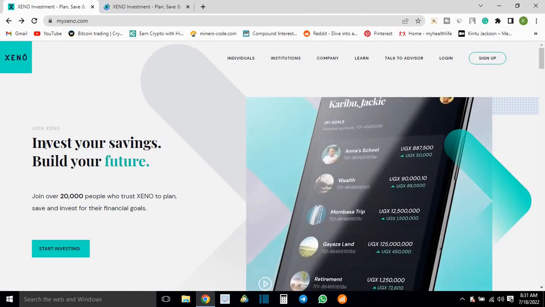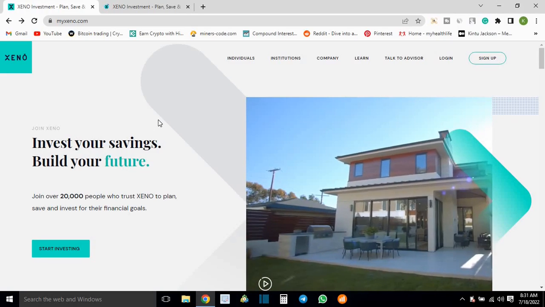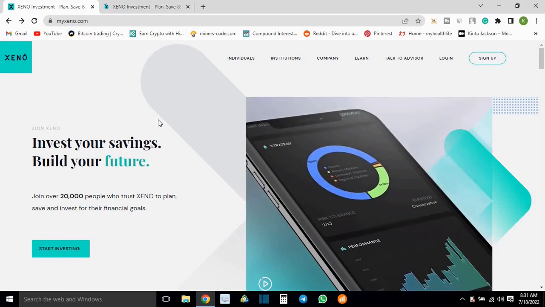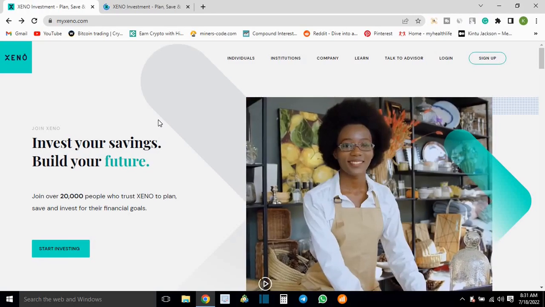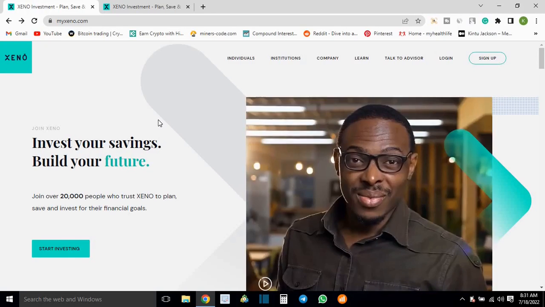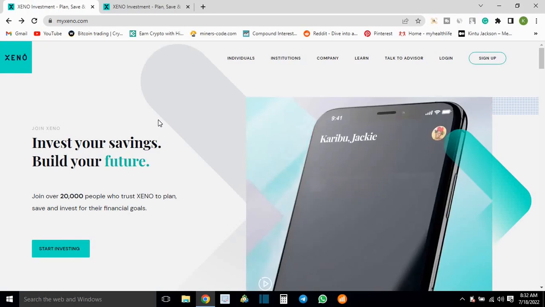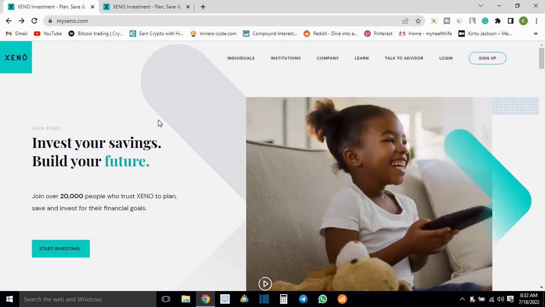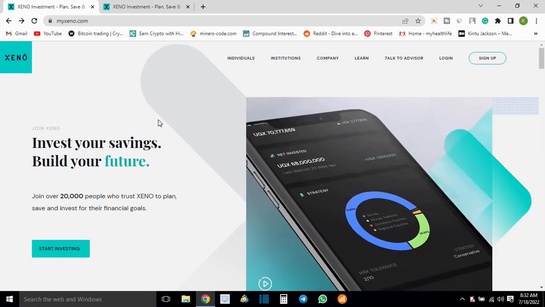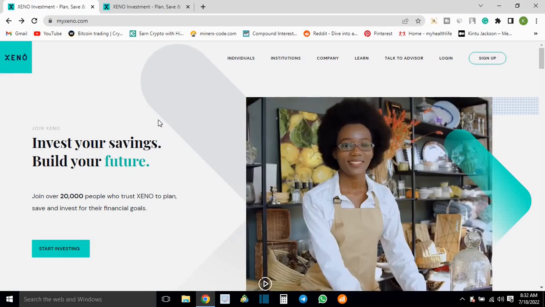And basically what it does is invest your savings, right? It's just investing. Put in your money, whichever amount that you have, commit to regular investments, and it will help you even double your money and give you some good returns that you can never get from any bank, right?